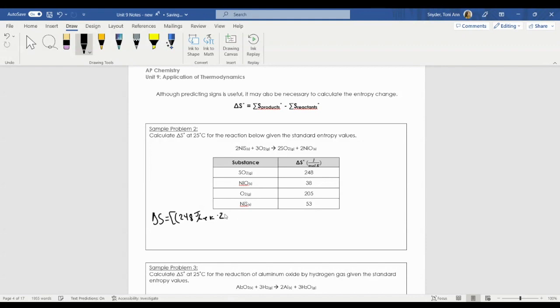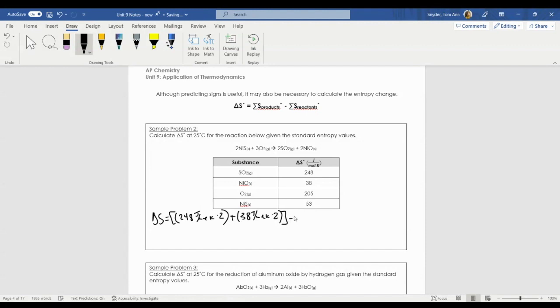So there's 2 moles of SO2. We're going to add that to NiO. NiO has a delta S of 38. So we have 38 joules per mole Kelvin times that by 2. So here's everything for my products.